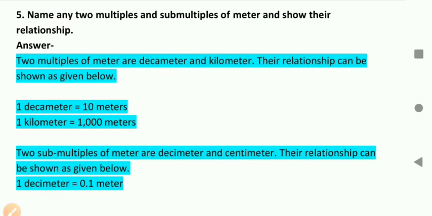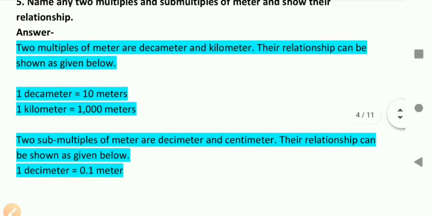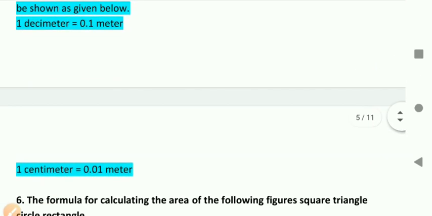Next, 5th. Name any 2 multiples and submultiples of meter and show their relationship. 2 multiples of meter are decameter and kilometer, and the relationship is 1 decameter is equal to 10 meter and 1 kilometer is equal to 1000 meter. 2 submultiples of a meter are decimeter and centimeter. Their relationship can be shown: 1 decimeter is equal to 0.1 meter and 1 centimeter is equal to 0.01 meter.